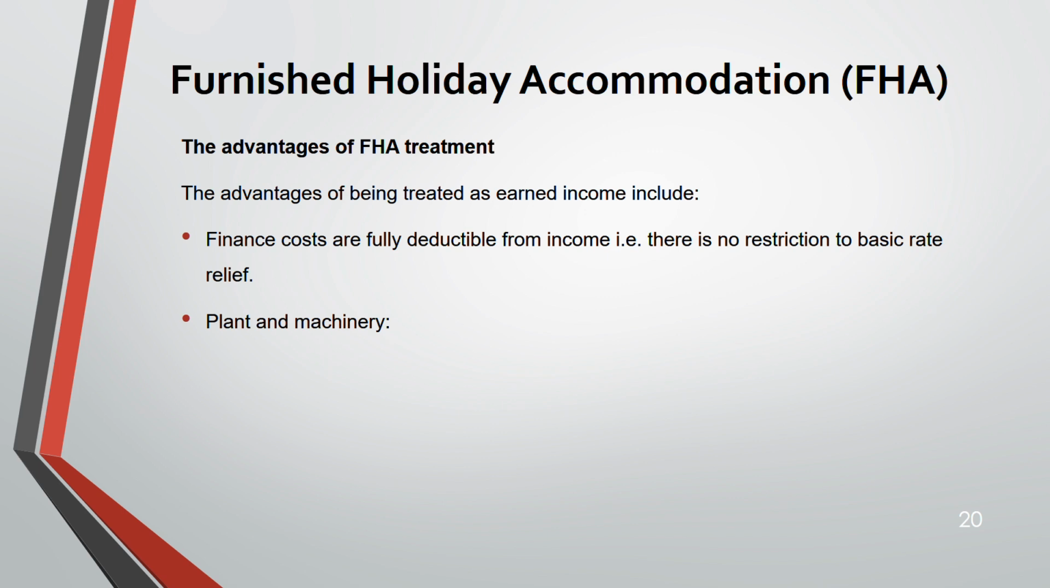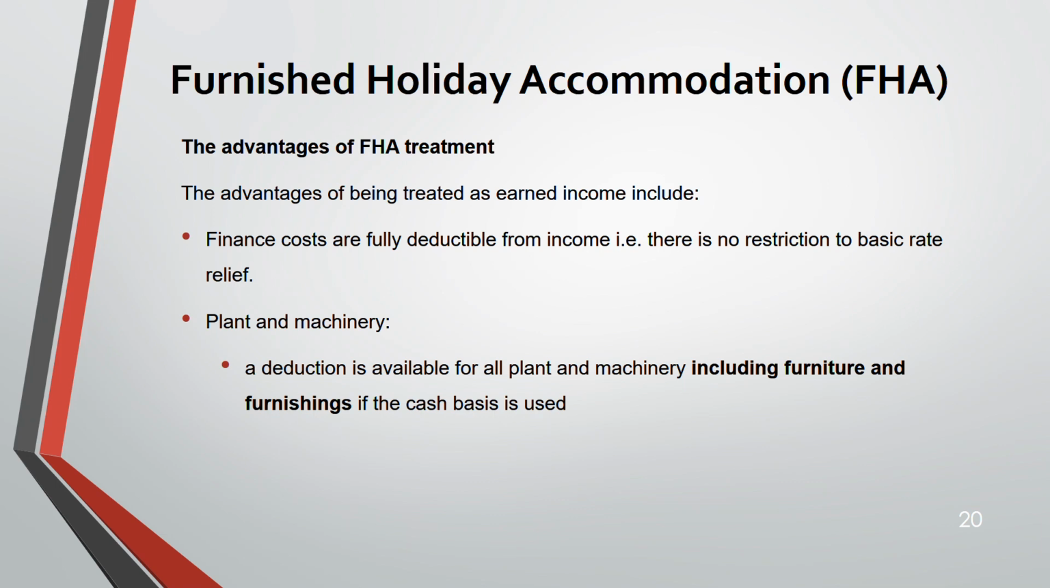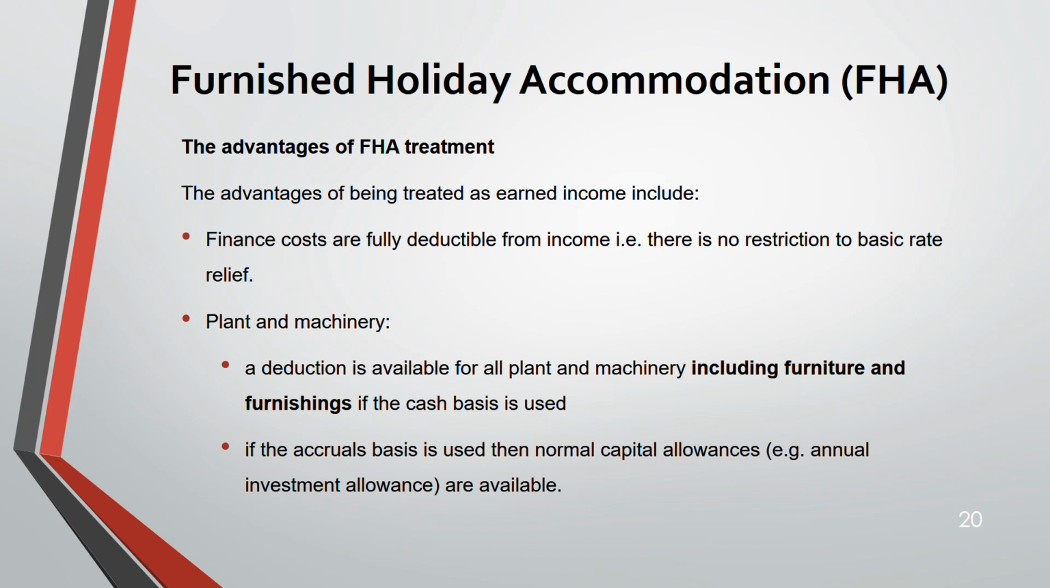Next, plant and machinery. There is a deduction that is available for all plant and machinery, including furniture and furnishings also, if you are using cash basis. But if accrual basis is used, you can claim capital allowance. This is instead of replacement furniture relief. See, when it's a residential letting, you get a replacement furniture relief. But if it's commercial, like furnished holiday accommodation, you don't get that relief, but instead you get this relief. Either deduct all the expenses if you're using cash basis, or if it's accrual basis, you claim capital allowance.